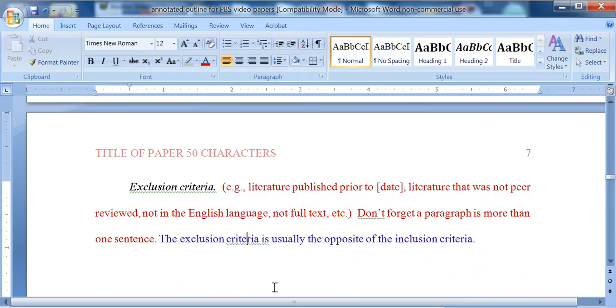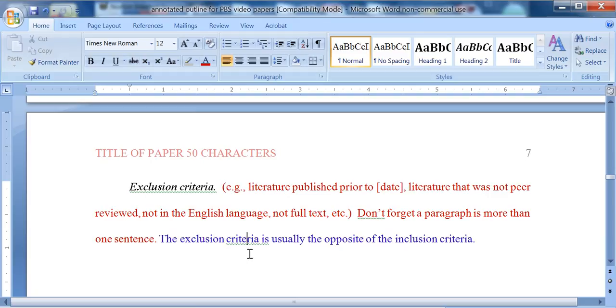Next are the exclusion criteria, which are usually opposite of the inclusion criteria. These are statements about the parameters for the publishing dates of the literature that was not peer-reviewed, not in the English language, not full text, etc. Notice how there are no hyphens here because I don't have any words that I'm modifying. Not peer-reviewed, I didn't say journals.